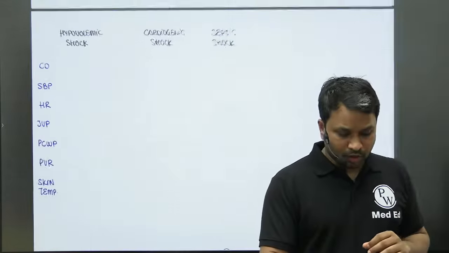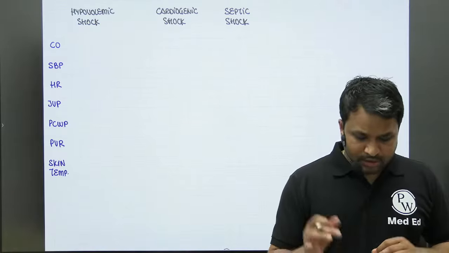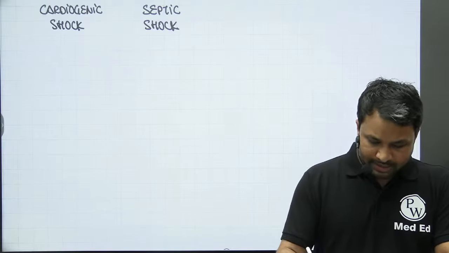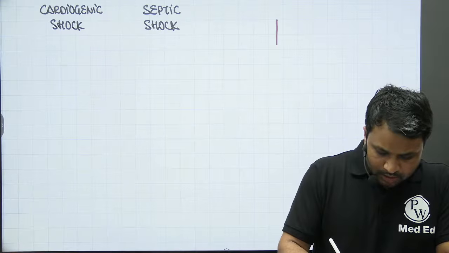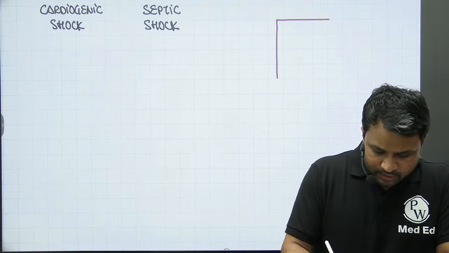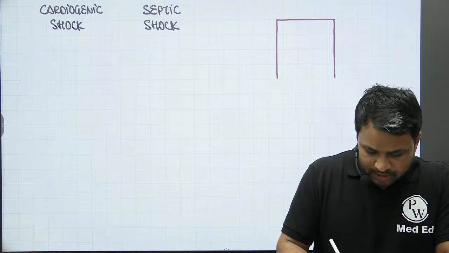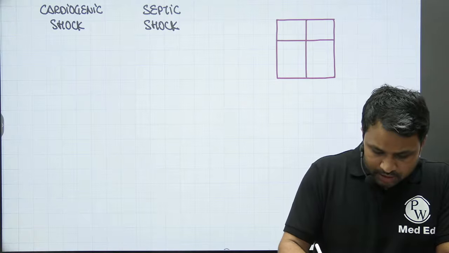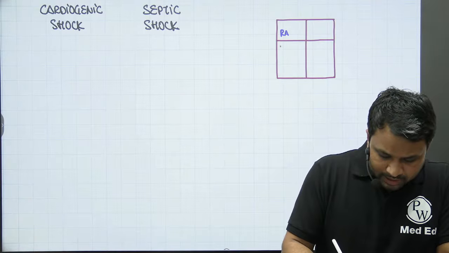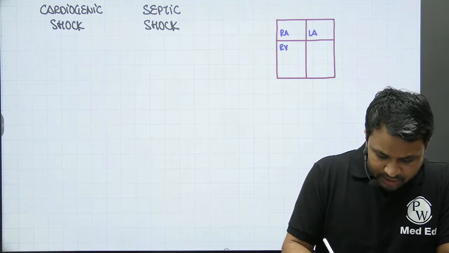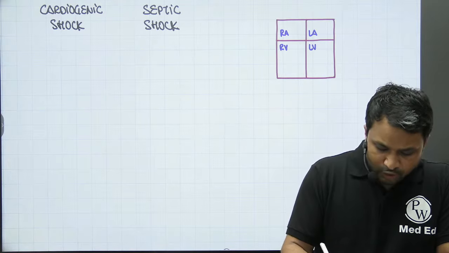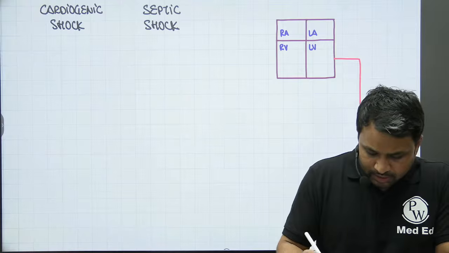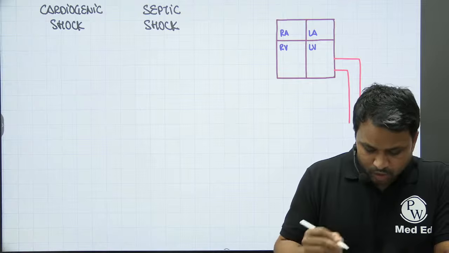Various components of shock. Now to understand this, there's a small circuit that we have. Now what is the circuit and how do I describe it? Let's say the basis of the circuit starts from the heart. Right? Now the heart is divided into four chambers. We all know the four chambers of the heart: your right atrium, your right ventricle, your left atrium and your left ventricle. Now from the left ventricle you will see the aorta arises and the aorta is going to supply the blood to every nook and corner of the body.